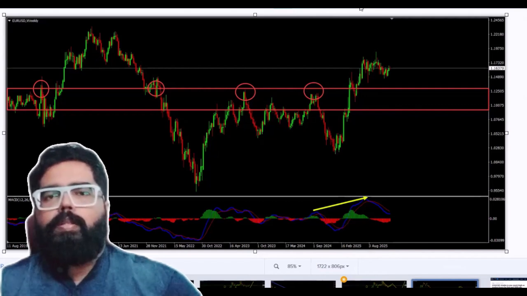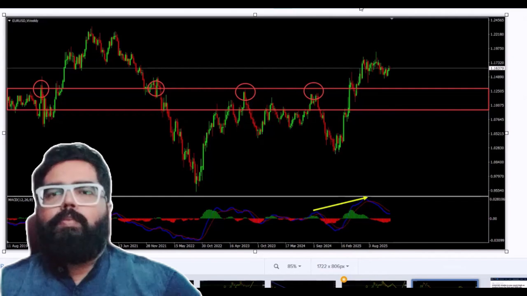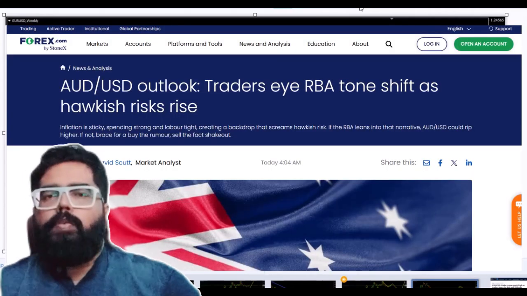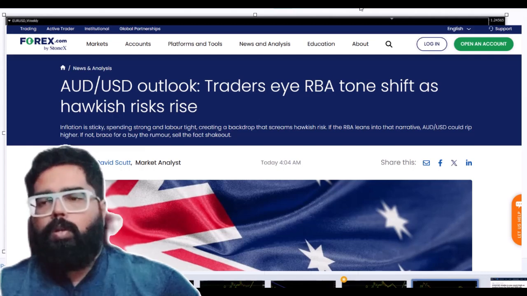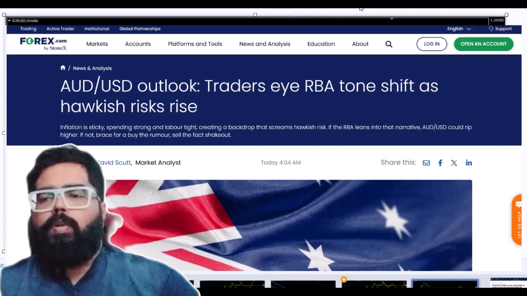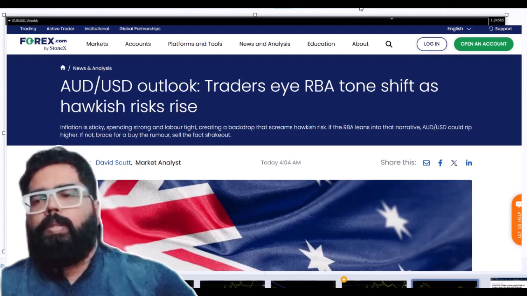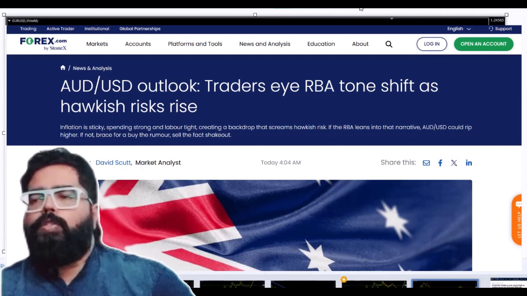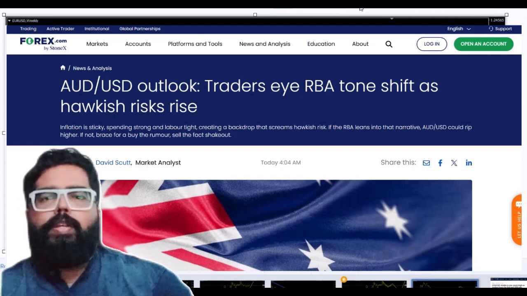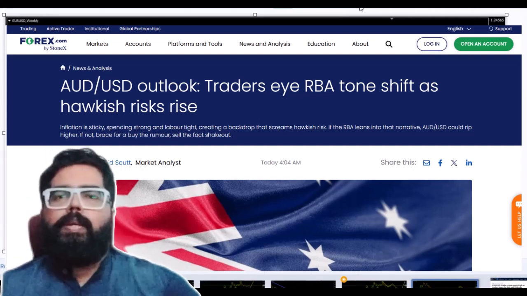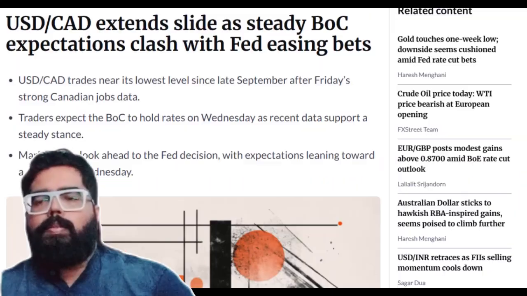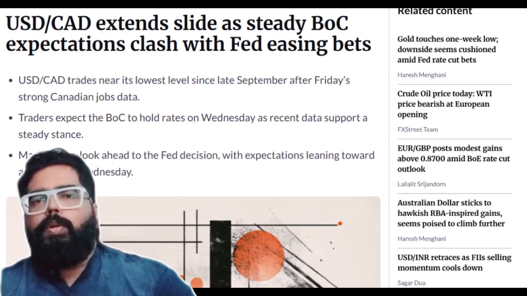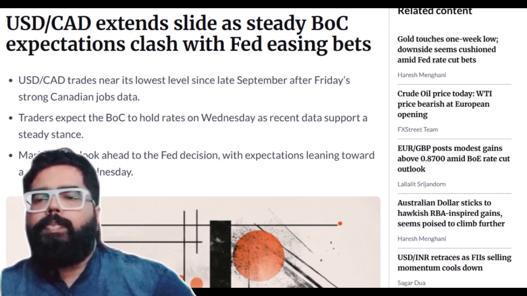First, let's take a look at the fundamental news events which are yet to be released and which will impact the market. So, the first thing that we are going to look at is the AUD, the Australian dollar. The Reserve Bank of Australia rate announcement is coming up. Markets expect rates to stay unchanged, but any hint of future cuts or hikes could create volatility in the Australian dollar pairs.